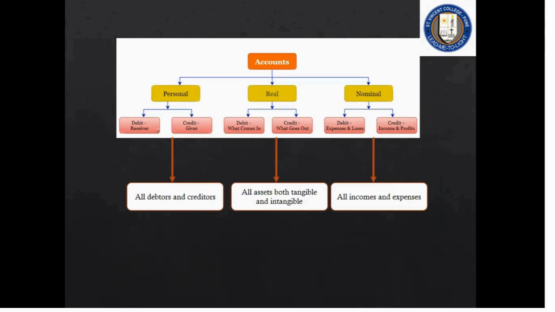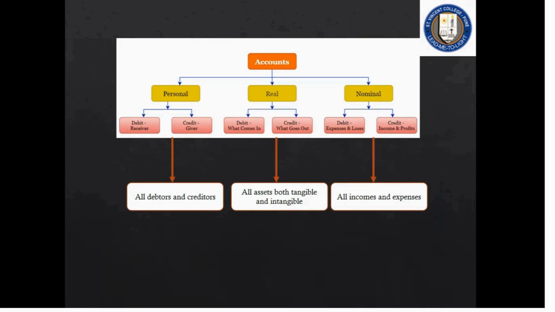Another set of accounts is called real account, which you can touch and feel and experience. This is called a real account. Real, when I'm buying assets which are tangible: land, building, furniture. As per the golden accounting rule, debit what comes in, credit what goes out. I'll give the examples later.